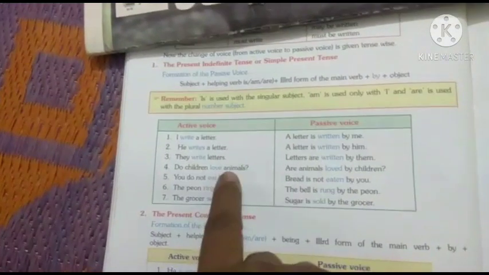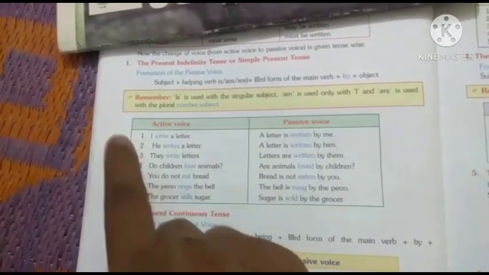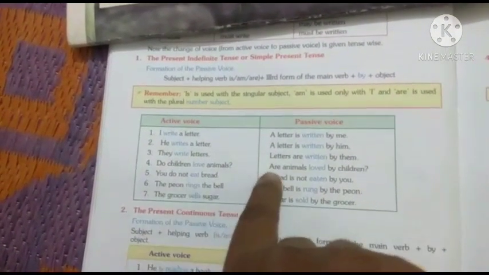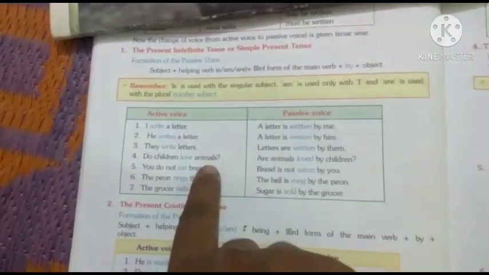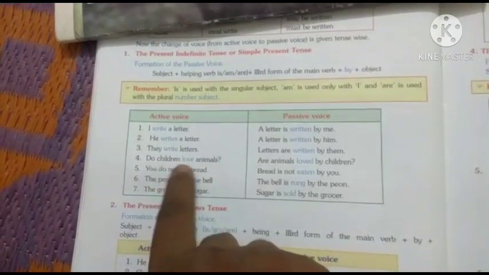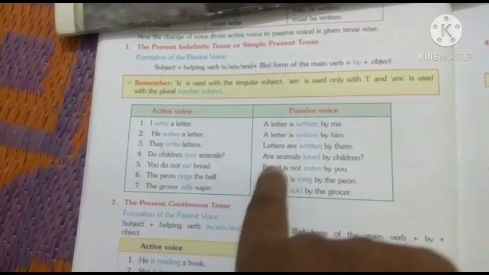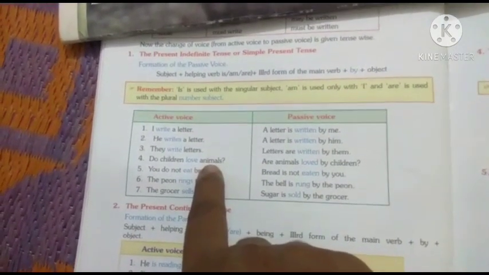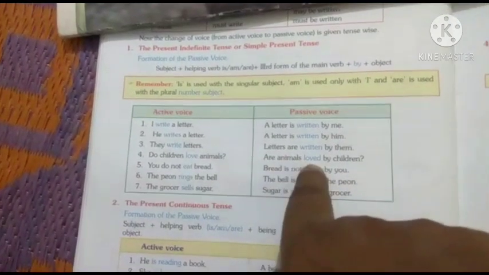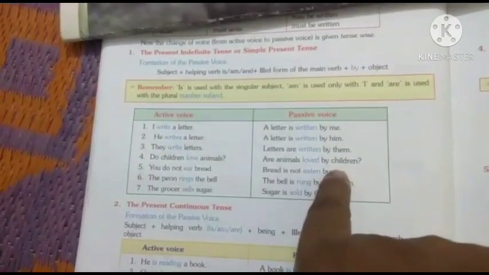Do children love animals? This is an interrogative sentence. In interrogative, if do/does comes at the beginning, then in passive voice do/does becomes is (MR). First of all, find the object. Do children love what? Do children love whom? Animals. Animals is the object. Animals is plural, so "are animals." Then the third form: love, loved. Then by, and children.